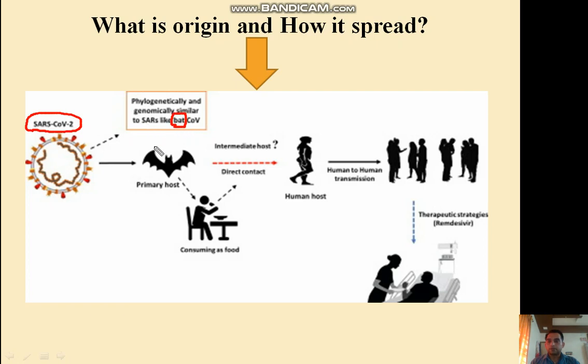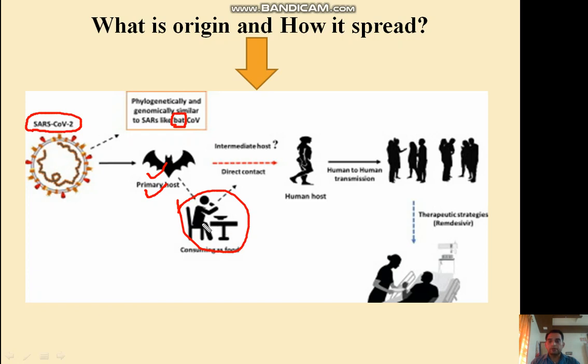So the primary host of this virus is the bat. It is assumed that many people residing in China consume animal food like bats. So this is the primary source where the virus is transmitted from animals to humans.